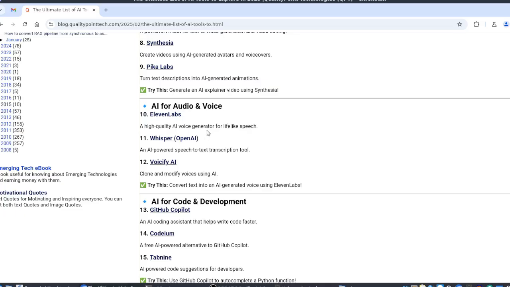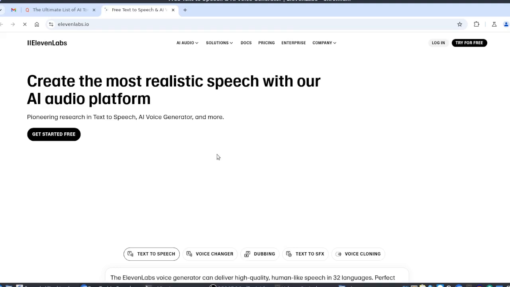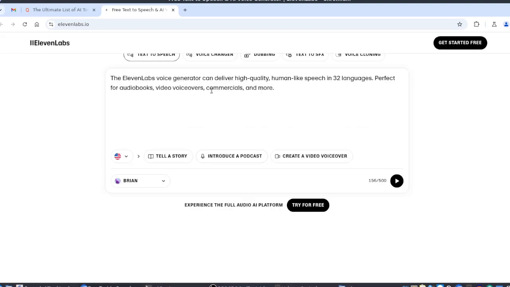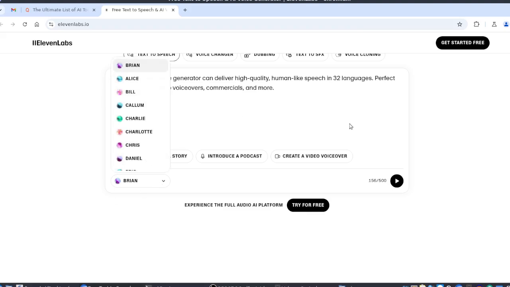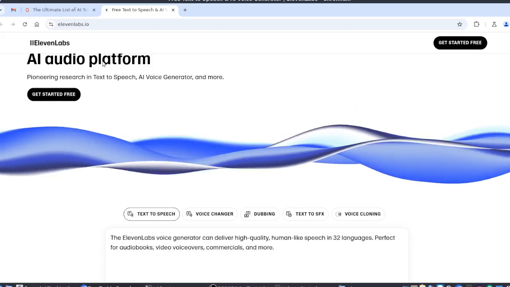AI is useful for audio generation as well as transcription. ElevenLabs is famous for creating voice. You can just give the text and it will convert it into speech. You just give the text, choose some options, and then it will create the audio for you.